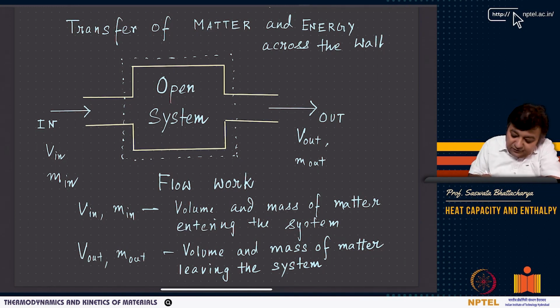So this work that happens is called flow work. Now, for the substance that comes in, I specify using V in, the volume at the inlet of the substance that you are pushing in, and M in is the mass of the substance that you are pushing in. And again V out and M out are the volume and mass of the matter that you are pushing out.